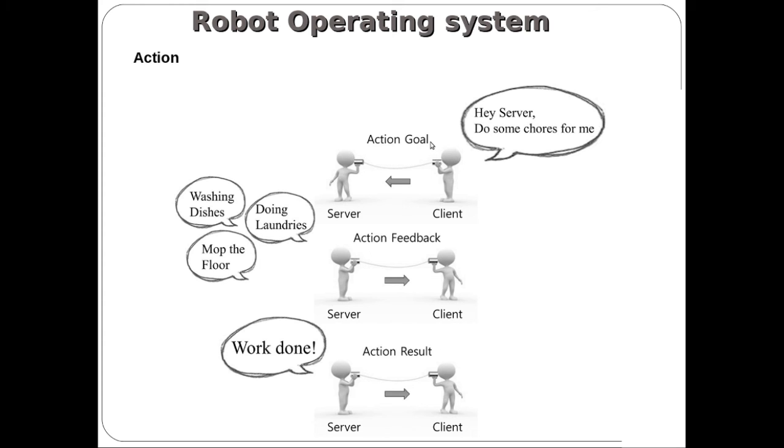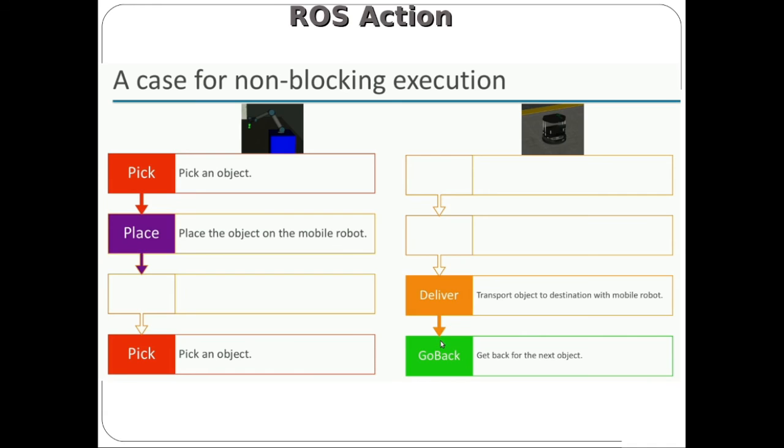The goal is my request, so the client will send a goal, and the server will process the goal, create a result, and send the result as a response to the client. Before sending a result, the server will give feedback to the client. This is possible in ROS action based communication.